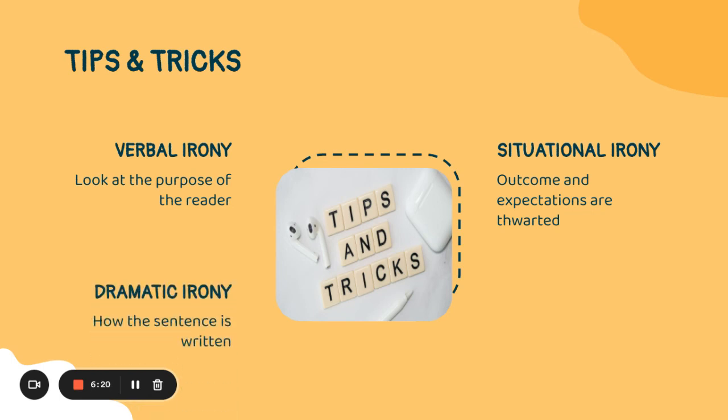When using dramatic irony, a tip to make sure it is in your text or in another's work of literature is to look at how the sentence is written. If you see that the author made sure that only you know about the situation but not the characters, it is dramatic irony. Finally, a tip to find out if sarcasm is used is to look for facial expressions, the tone of your voice as well, and the knowledge of the person expressing sarcasm. If none of these are applied appropriately for sarcasm, then it is not a literary device used.